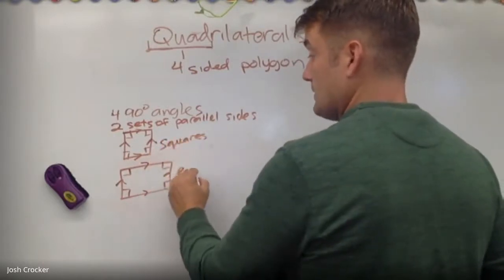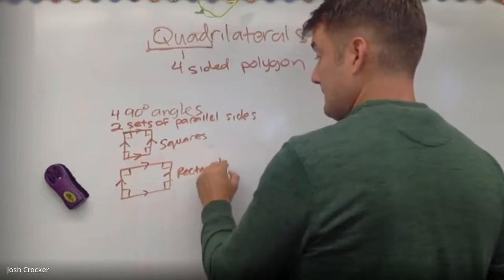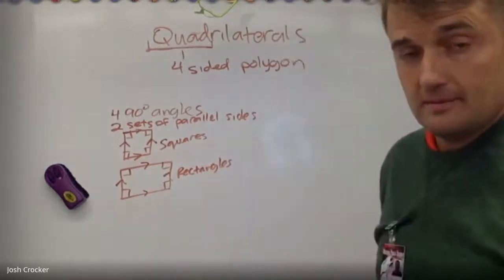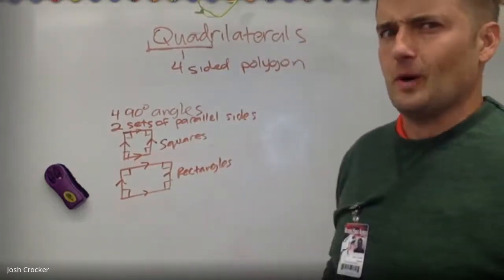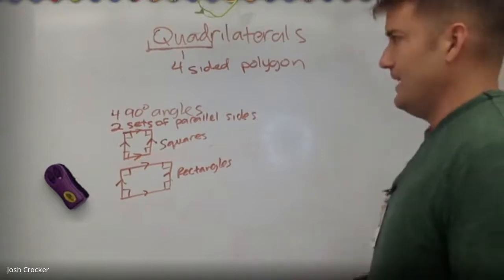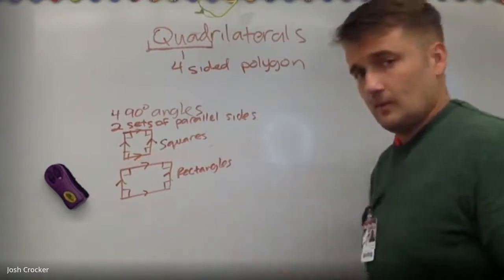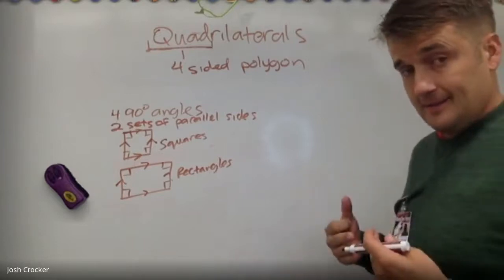So squares and rectangles are quadrilaterals. They're kind of the most perfect quadrilaterals, okay? Now, we can go one step back, okay?